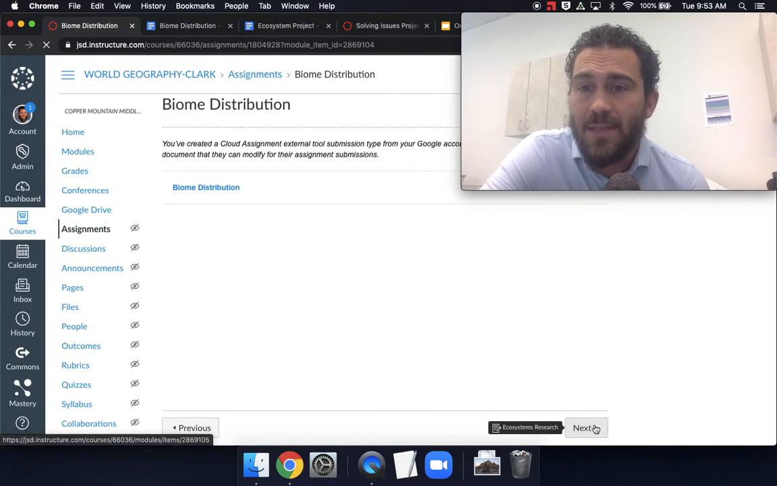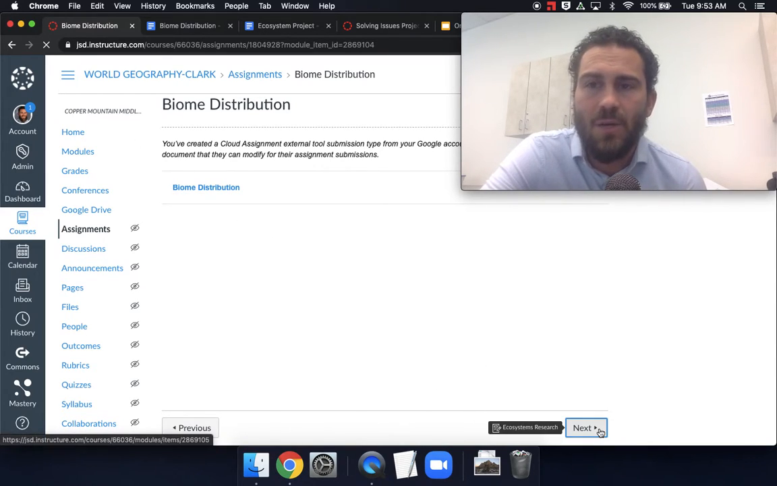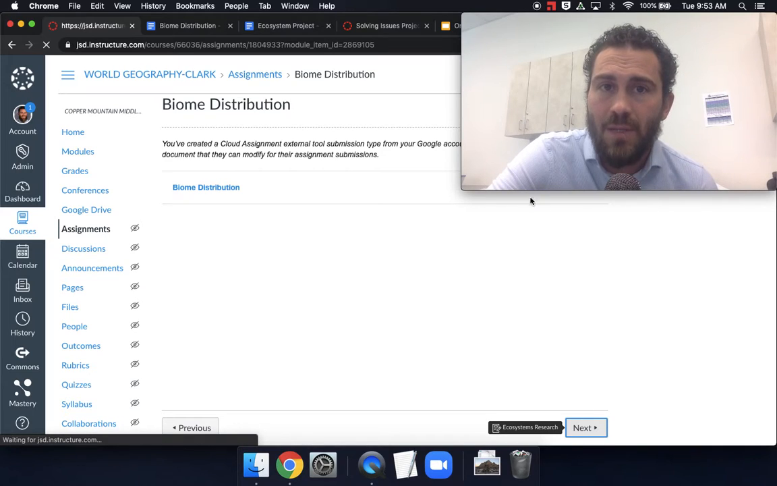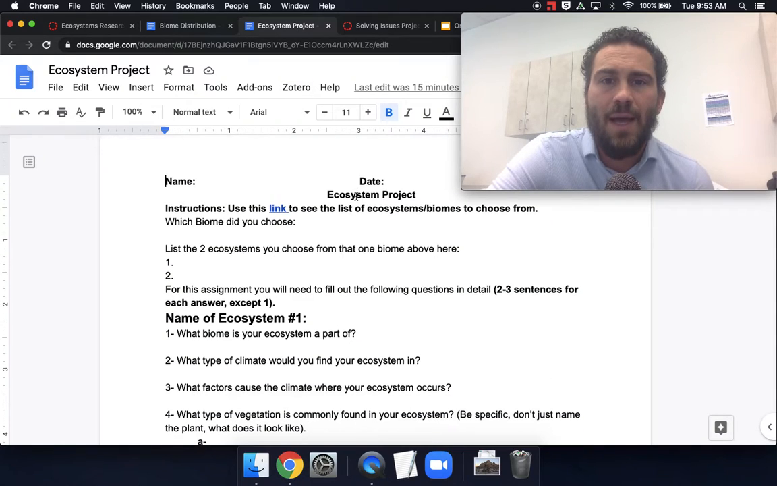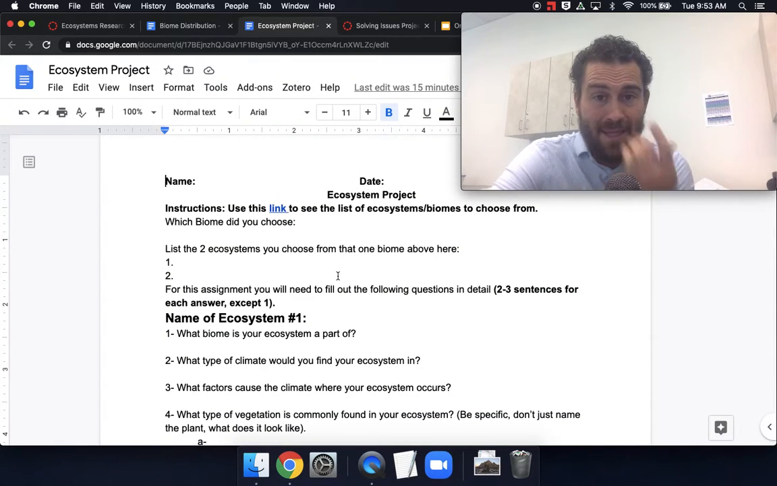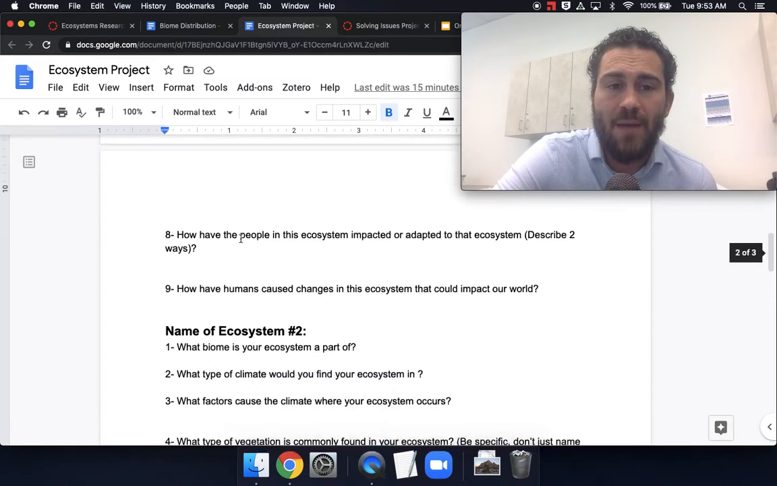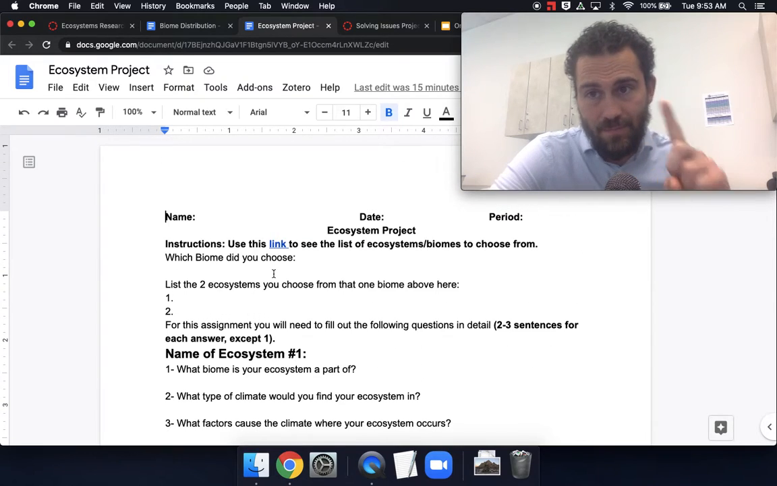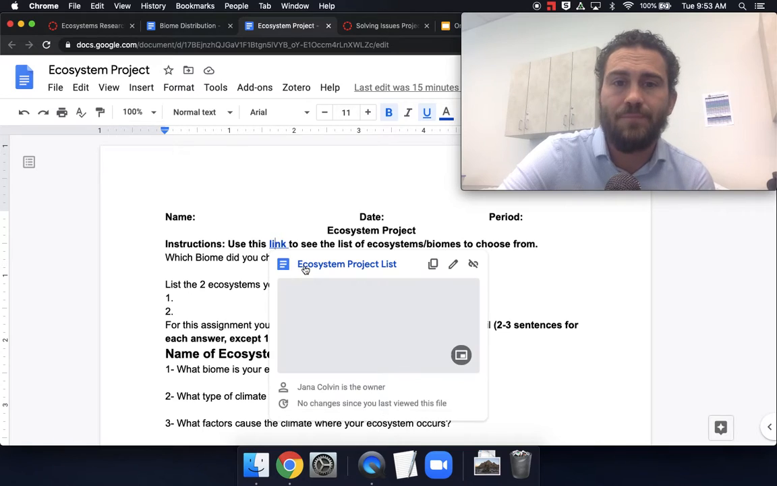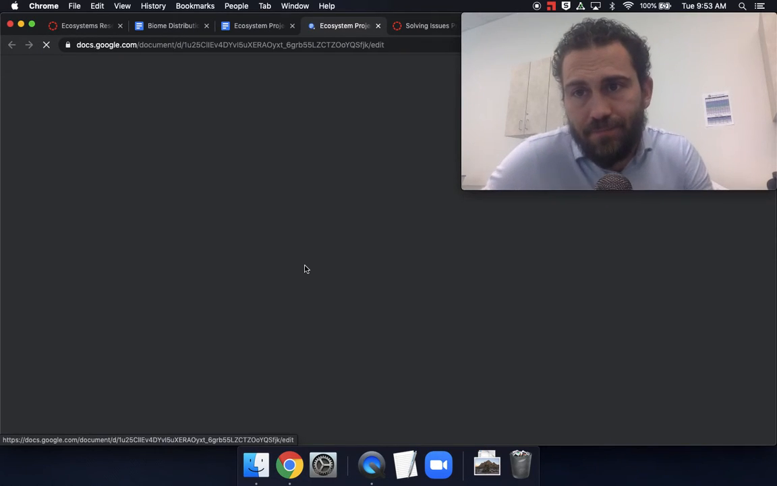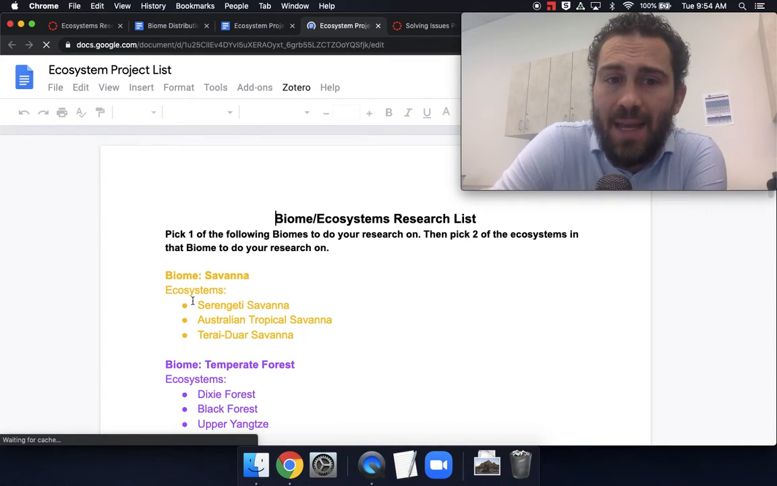You can click next, or you can look at it through the home page in the slideshow, and it'll take you to ecosystem research. Here is a list. This is the assignment. You have to choose one biome, and two ecosystems within that biome. So you click on this link here. There's an ecosystem project list. Within this project list, you have to pick any one of these biomes.